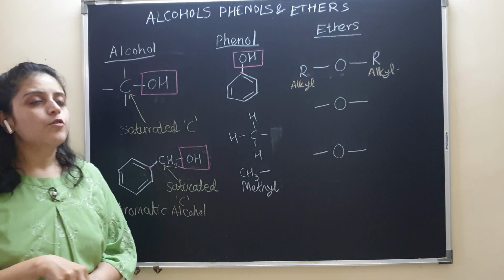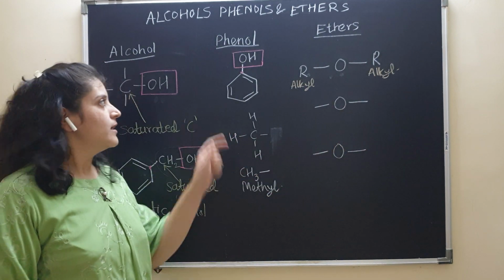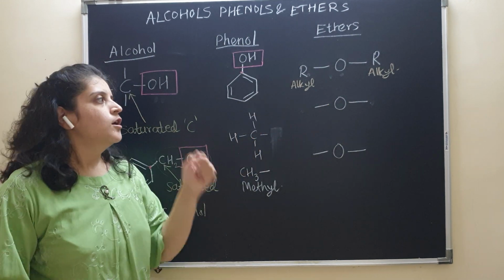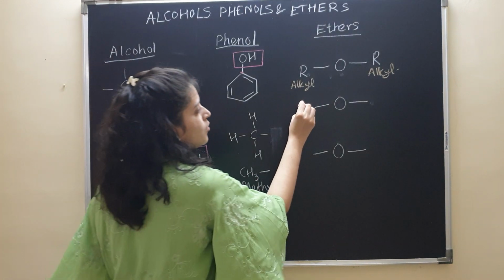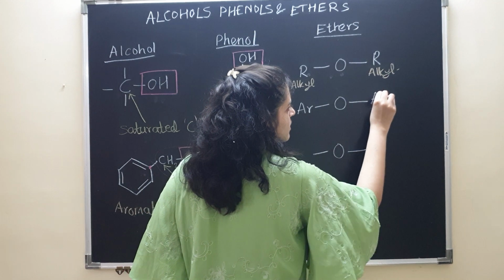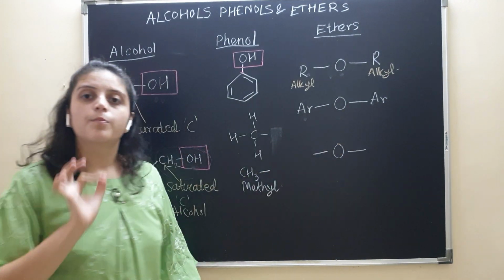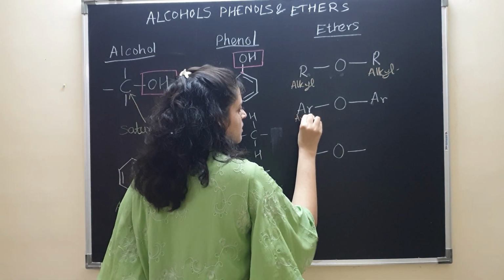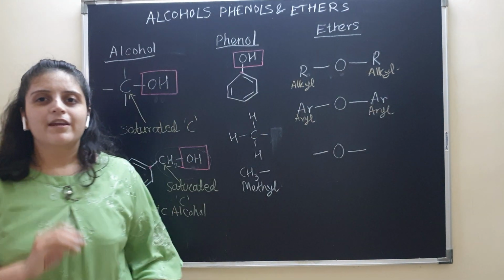Then there could be aryl groups on both sides. That means there will be one aromatic compound, one benzene ring, on this side and one benzene ring on the other side. So oxygen is attached to both aryl groups, one aryl group here and one aryl group here, or aromatic compounds. Or what else could it be?